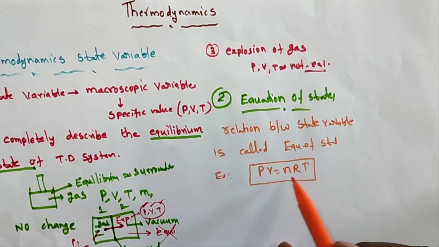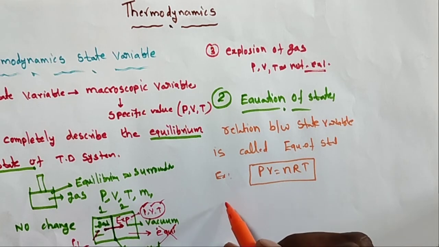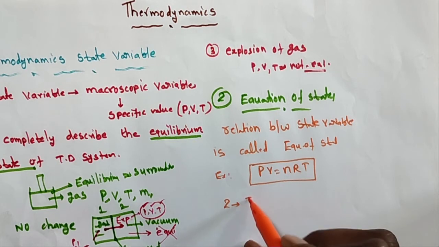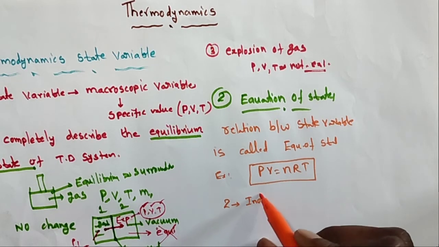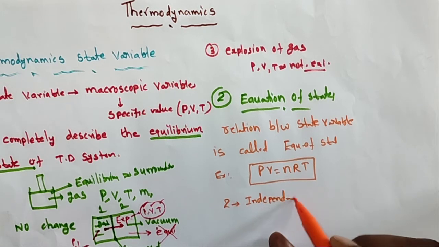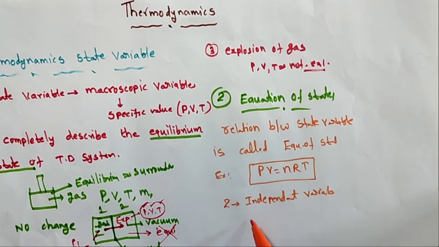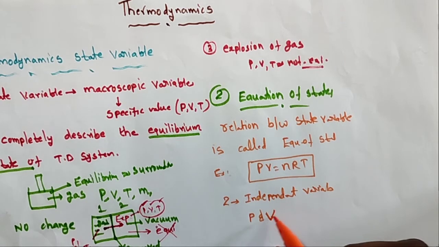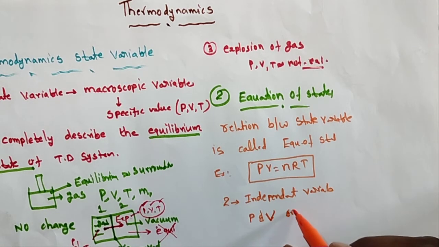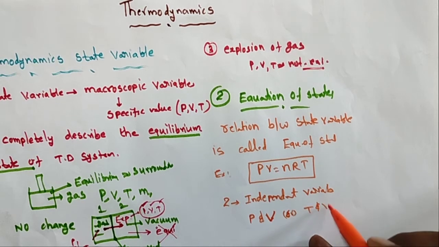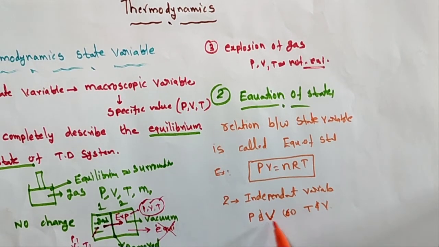In this equation of state, PV = nRT, for a given mass or mole of the gas, how many independent variables are there? Two independent variables. What are the variables in the above equation? Pressure and volume, or temperature and volume. These are two independent variables.